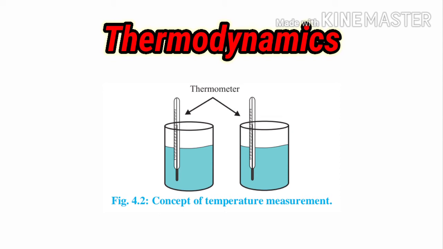The mercury bulb gains heat from the water, and the two systems, water and thermometer, come into equilibrium. Then the mercury in the thermometer rises, and that gives the exact temperature of the water. This is the application of the zeroth law of thermodynamics.